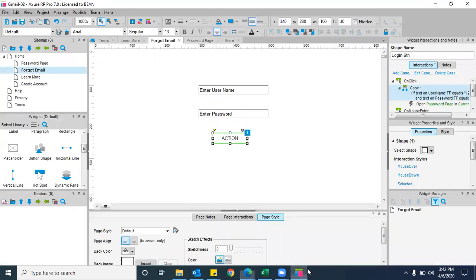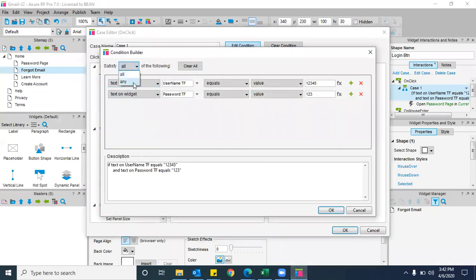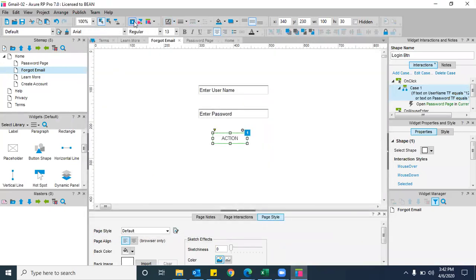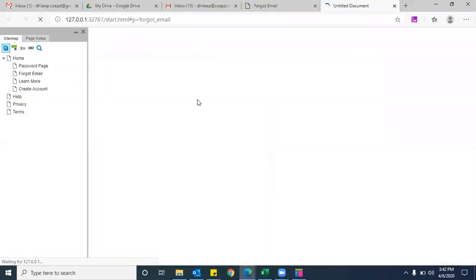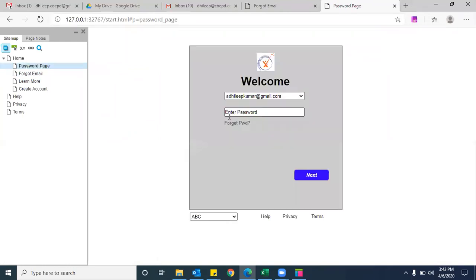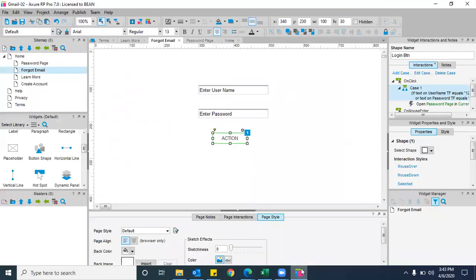For example, let me change. Yes, exactly. That is what you need to understand. Now, let me keep "or". Now, if we see, I'm not entering the password. I'm entering only 1, 2, 3, 4, 5 here. It will go to the next page because I kept "or", right? But if you leave both, it won't work, right? Both it won't work, but we kept that "or" condition here.